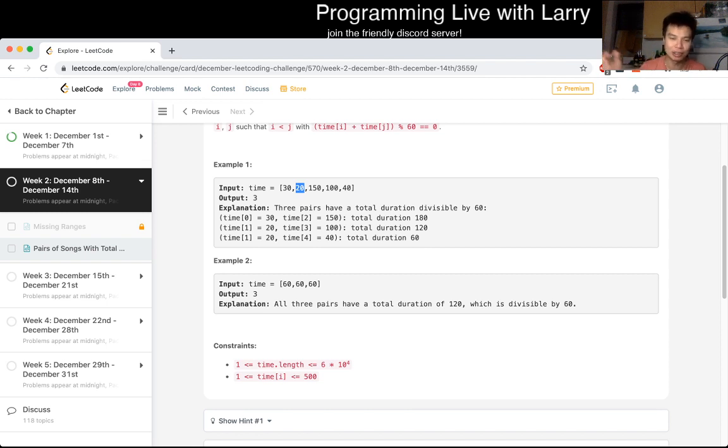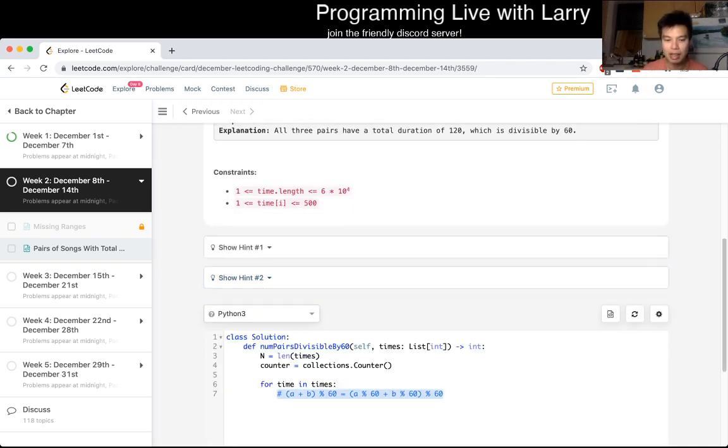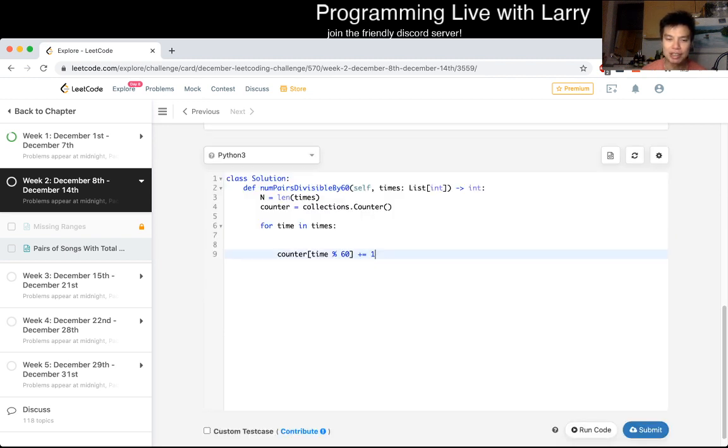So if you mod 60, you still get 40, and they're inside the same what we would call equivalence class. So they're in the same class, so you could group them together. So that's what we're going to do. Time mod 60, and we basically just increment this. So this will give us the counter, and as we go left to right, we keep track of the number of times that are mod 60.